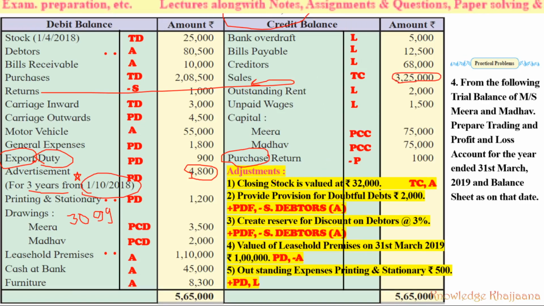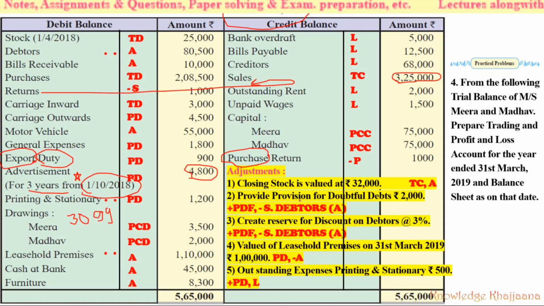Okay. Now let's move to the adjustments. Closing stock is valued at rupees 32,000. How should it be recorded? Trading account credit side and asset. Then there is no recording or mark against the trial balance items.